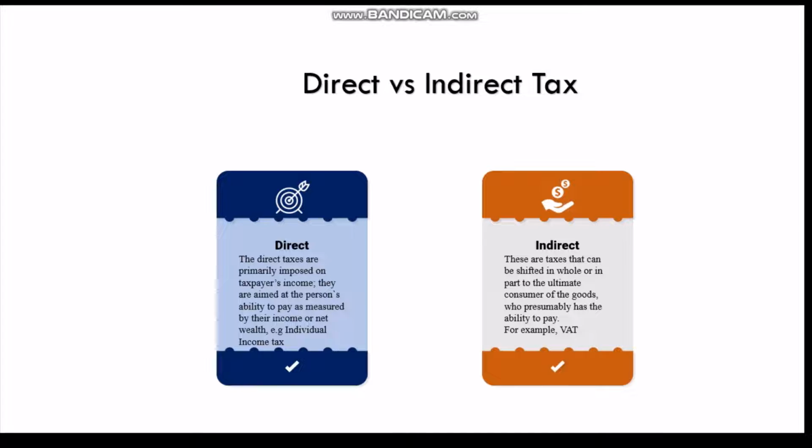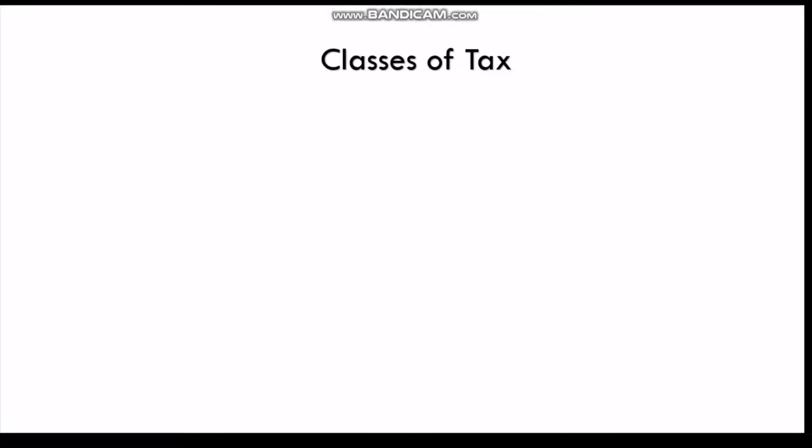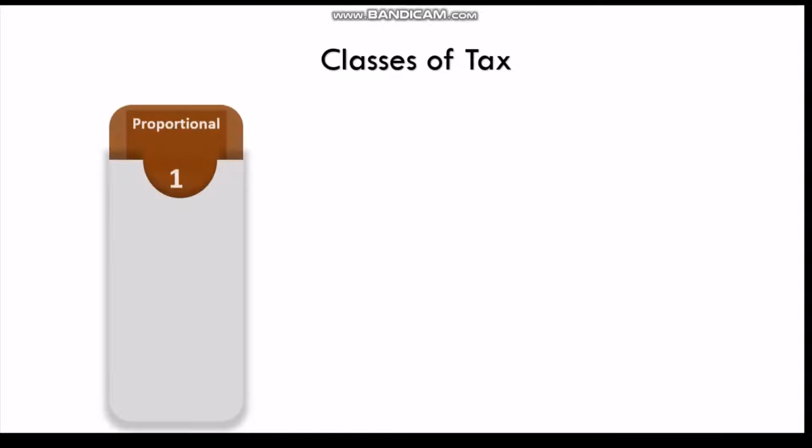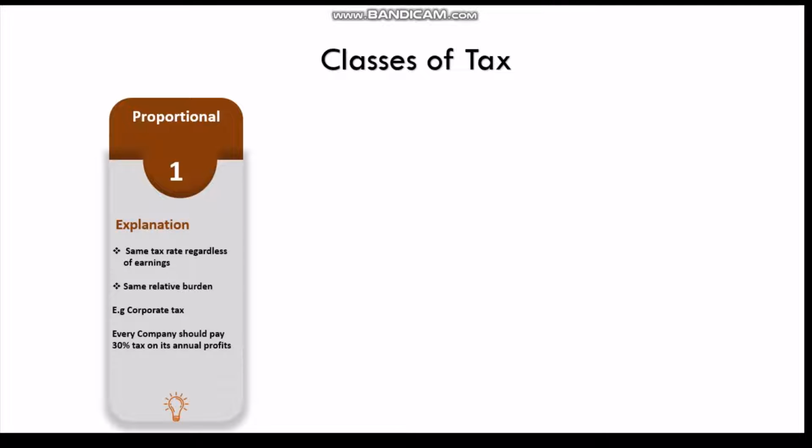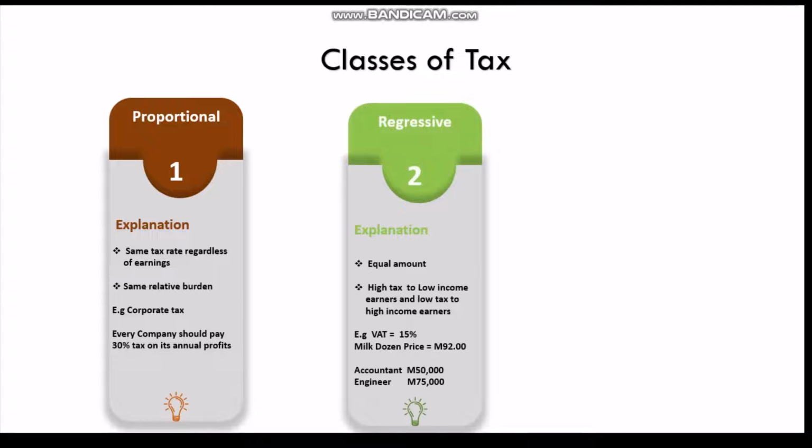So let me dive into classes of tax, or systems. We have classes of tax, or you can call them systems. The first system is a proportional tax system. In this system, LRA is charging the same tax rate regardless of earnings. If companies file their books to LRA, Lesotho Revenue Authority, they're going to be charged the same tax rate regardless of their earnings. Here we are using the same tax rate, guys. Remember that. The next one is the regressive tax system.